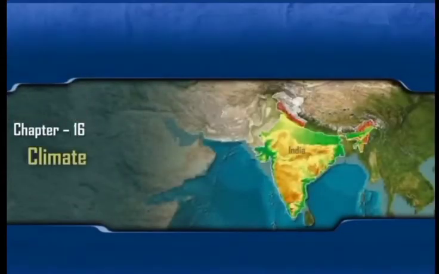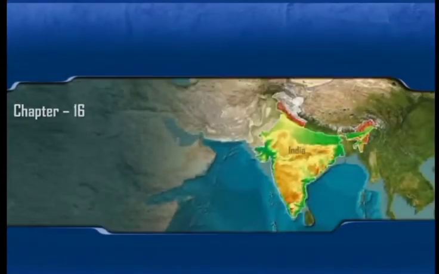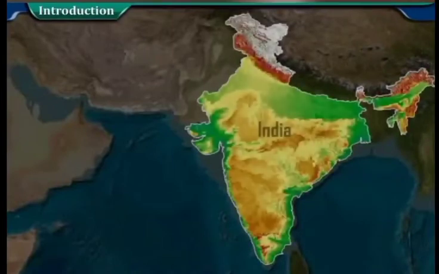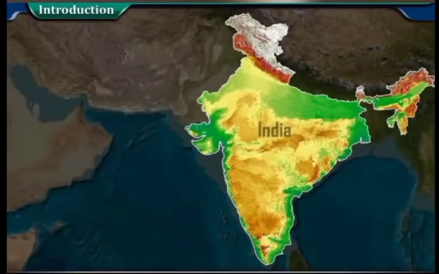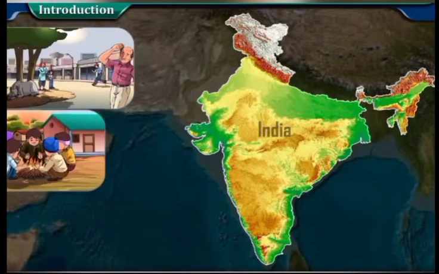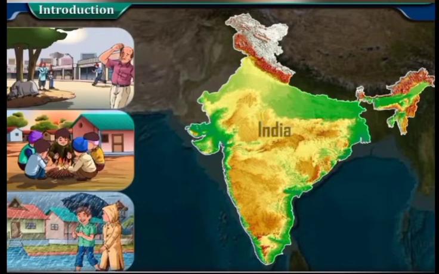Chapter 16. Climate. Introduction. Climate is an average of atmospheric conditions over a long period. Generally, climate is determined from the average weather conditions of summer, winter, and rainy season of a place for about 35 years or more. In short, climate is an average of long-term atmospheric conditions.